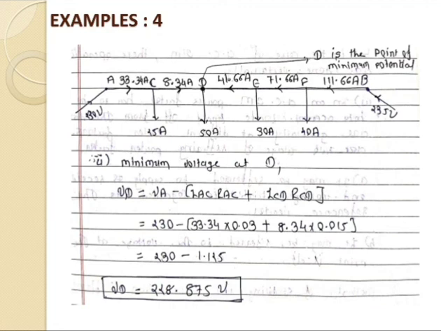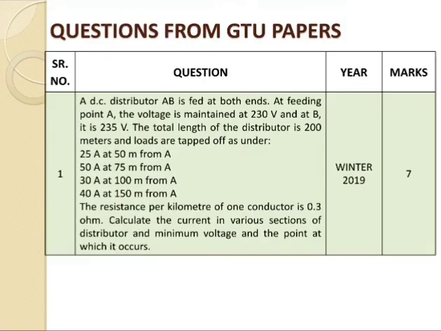In real applications, in an interconnection system, it is fed from two ends or three ends. So in that case, if any fault occurs at the feeding point A, at that time feeding point B is used for balancing the loading condition at the consumer side. There are some examples which were asked in the GTU papers.